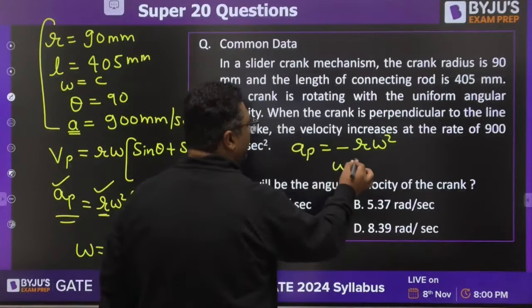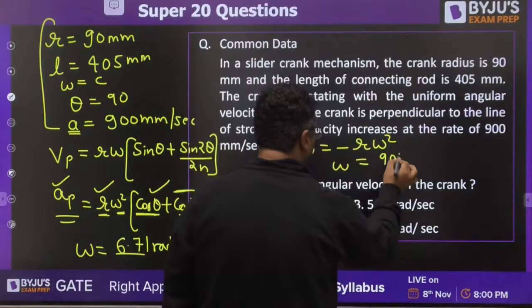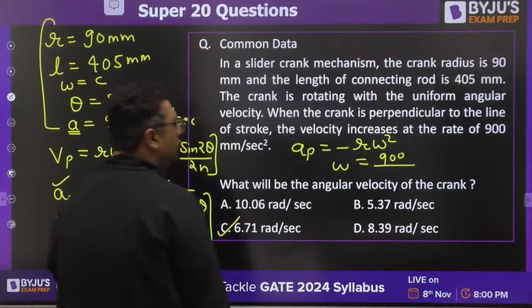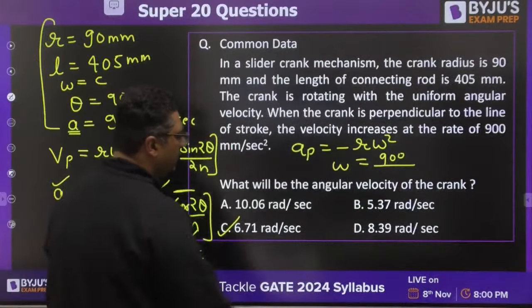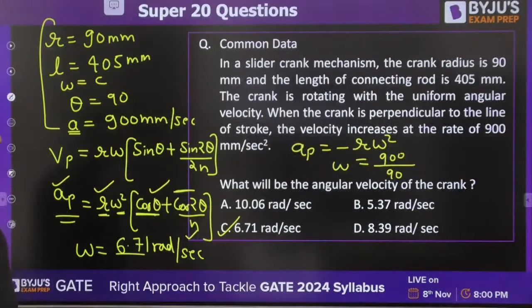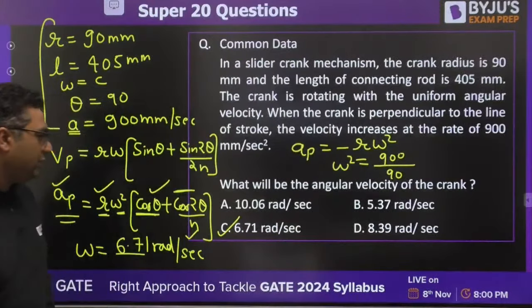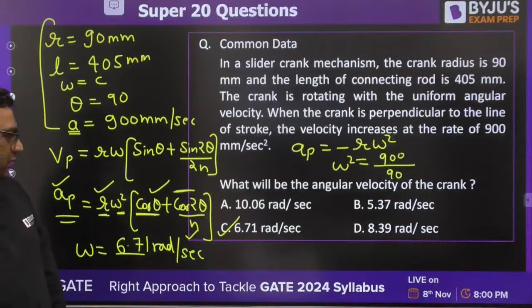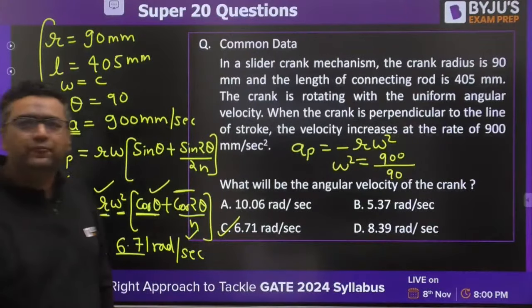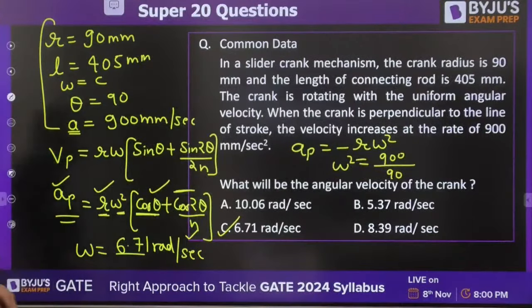The acceleration of the piston is going to be 900 divided by the radius. Okay, fine. So now you will be finding this out. It is coming root 10. What is root 10? You can find out. Nearby some other value is coming. Fine, fine, fine. So you will be solving it like this only.